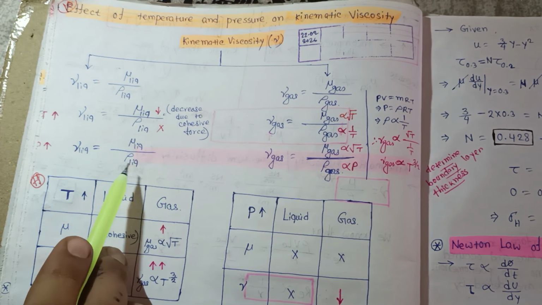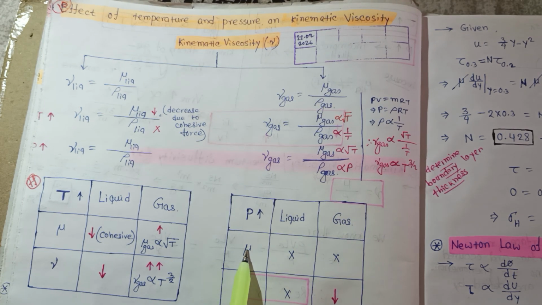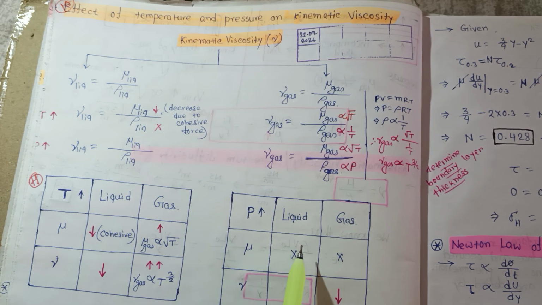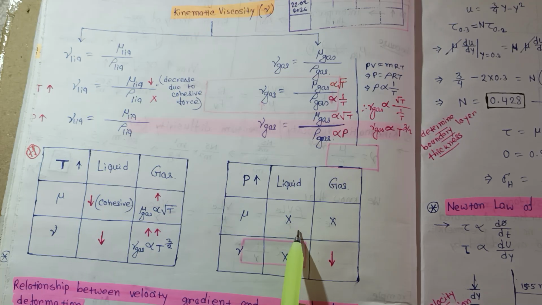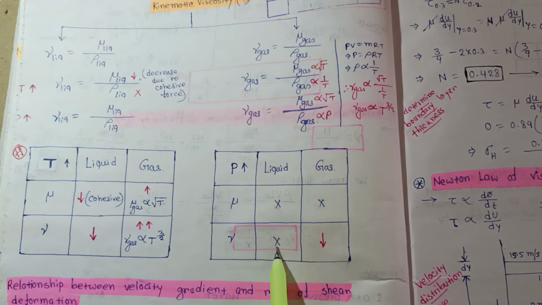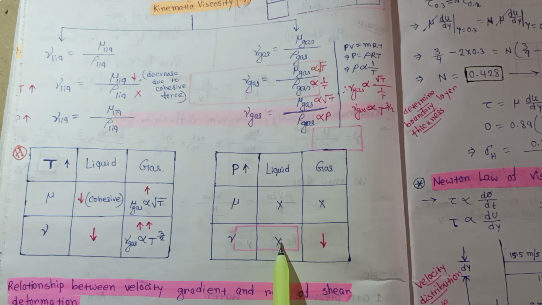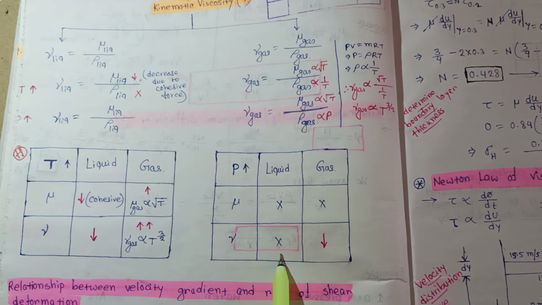So mu does not change, rho does not change, so viscosity does not change. So if pressure increases for liquid, mu has no effect, it does not change, and nu is mu by rho. So here for liquid, if you increase or decrease the pressure, then the kinematic viscosity does not change.